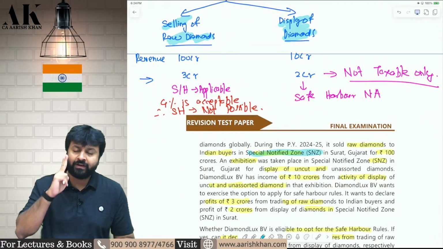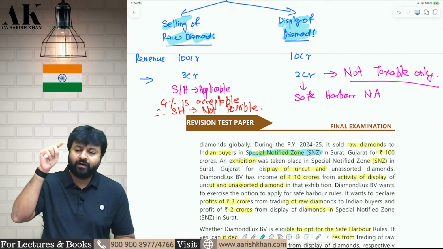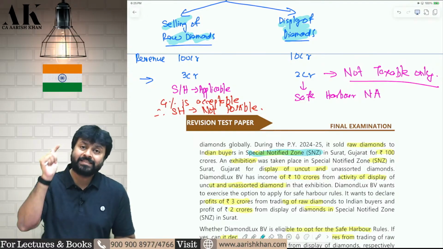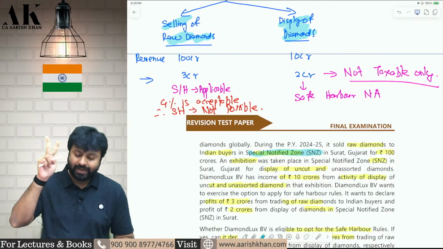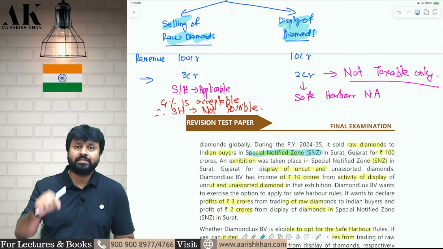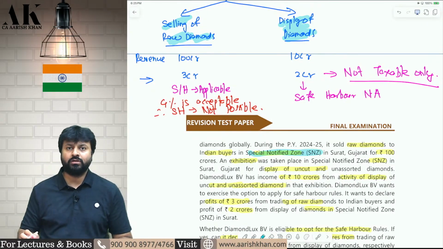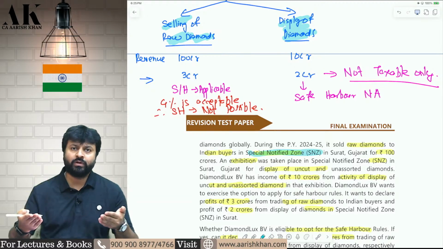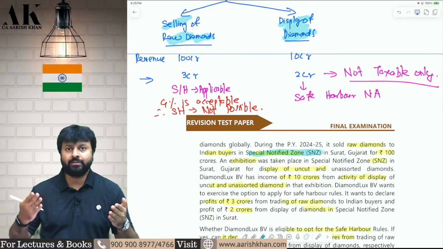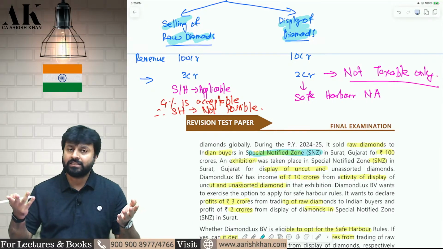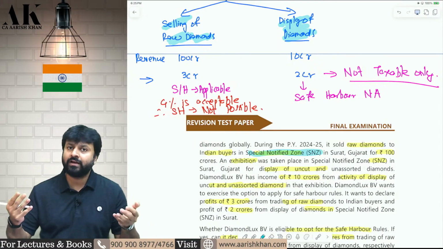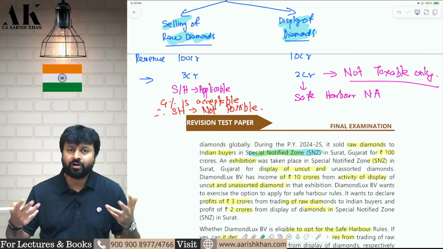First of all, try to identify the two things this foreign company is doing. First, this foreign company is earning some income by selling raw diamonds in the special notified zone. And second, this foreign company is earning income from display of diamonds in the special notified zone. Now, the question asked is whether this foreign company is eligible for safe harbor rules. Safe harbor rules were very recently notified by the CBDT, which is also included in your syllabus, as you all know. So, whether the safe harbor rule will be applicable in this case or not, that is the question.